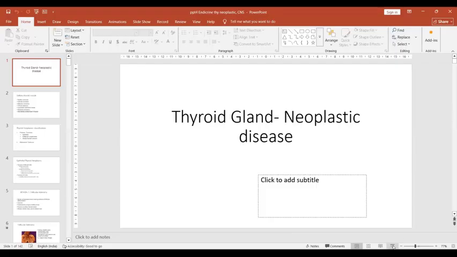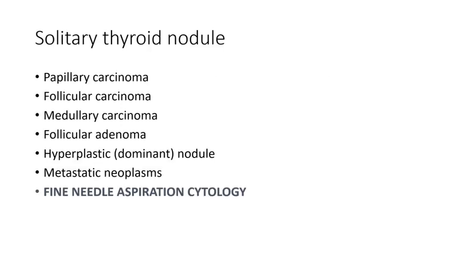Can you see thyroid neoplasm? These are the malignancies. The important thing about the thyroid is that you should know about FNACs. What do you mean by fine needle aspiration cytology? We have a specific reporting system in FNAC, which is called the Bethesda categorization for the thyroid. There are actually 5 categories.